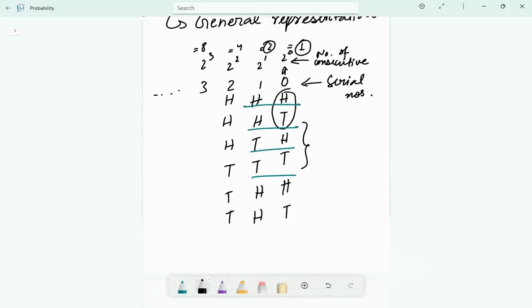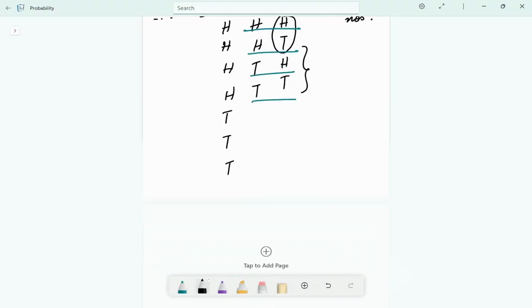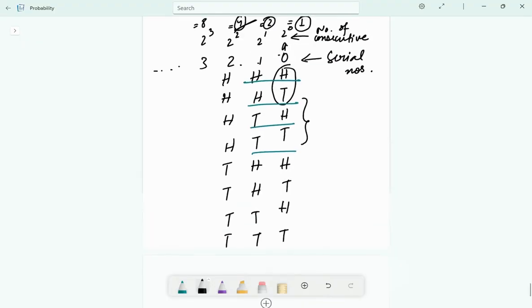But wait. I've done something wrong. Let's correct it. Here it is 4, right? We need to write 4 times, not 3 times. 3 is the number of consecutive terms, like there's 1, 2, and 3, so we are tossing the coin thrice. But how many times will we write it? We'll write it 4 times. So H, H, H, H, and then T, T, T, T. Here it will be H, H, T, T, and here it will be H, T, H, T. This will be our outcome.